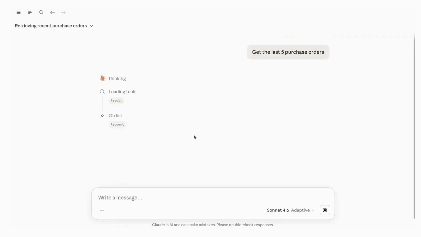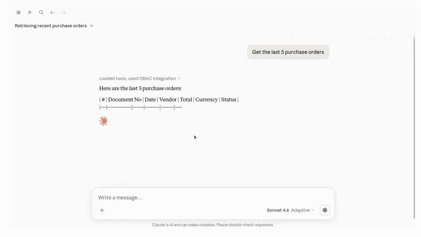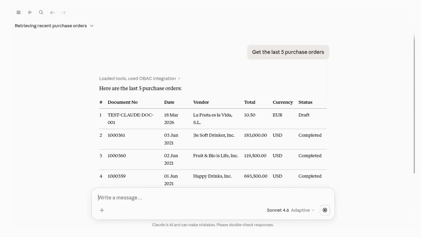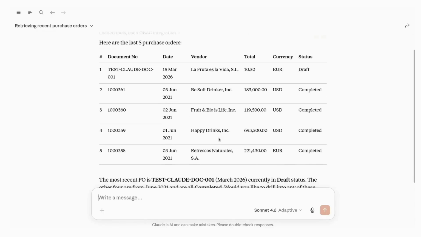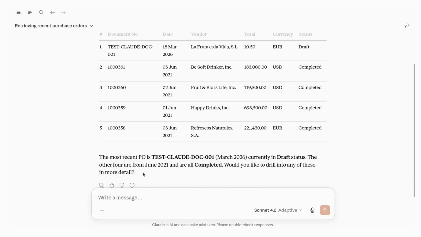Claude connects to Openbravo, queries the database, and returns a clean structured table. There you go, which includes numbers, vendors, order dates, totals, currencies, and statuses instantly. The most recent order, a draft from March 2026, and 4 completed orders from June 2021, ranging from 119,500 all the way to $693,500. So, what used to take clicks through multiple screens is done in seconds with plain English.